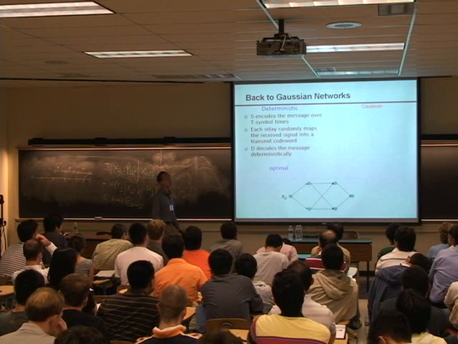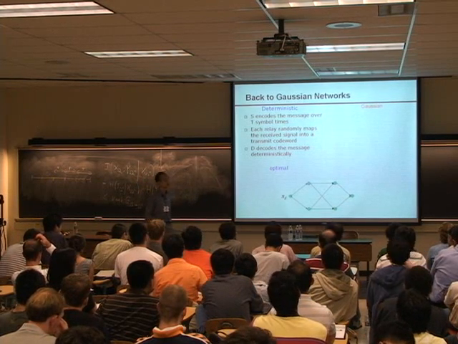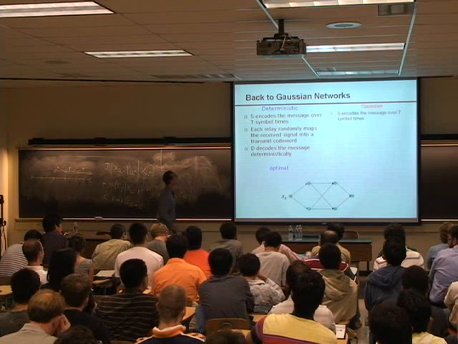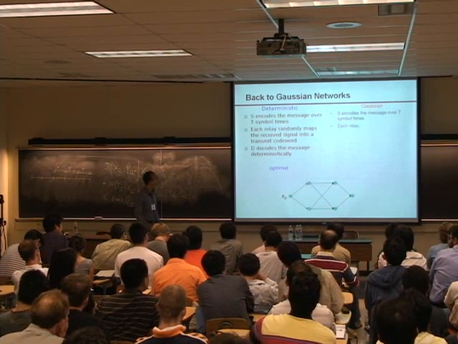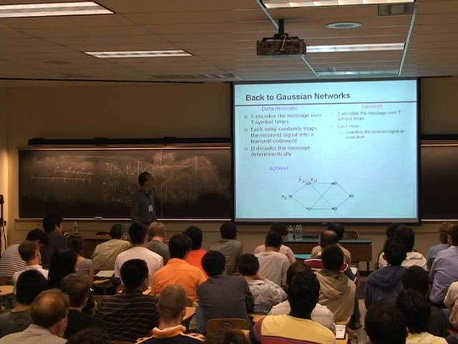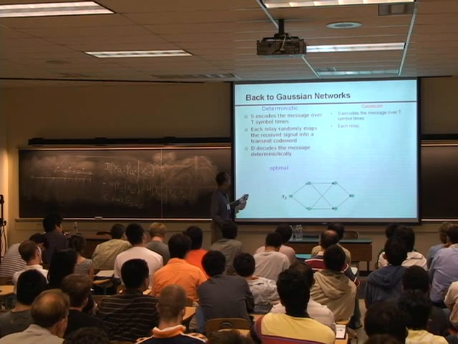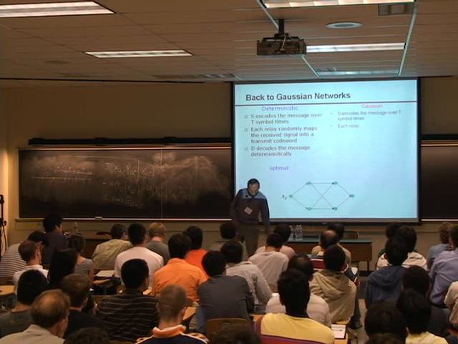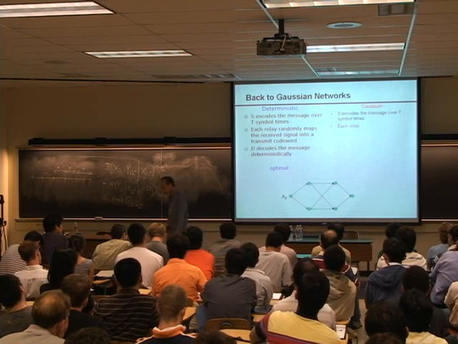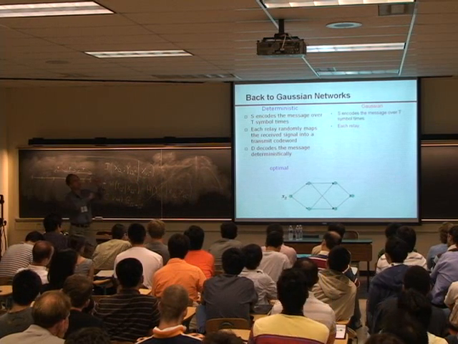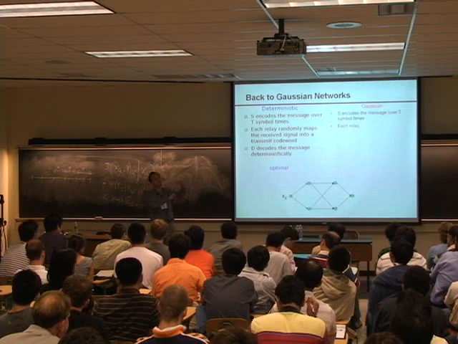So in the Gaussian case, we can try to mimic the strategy. So here's the mimic. The source encodes the message over T symbol times. Each relay, in this case, receives essentially the bits that are received above noise level.